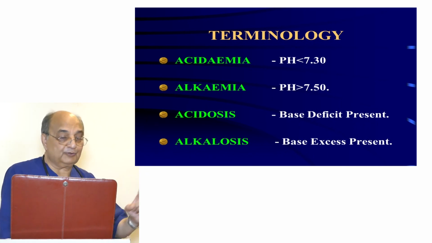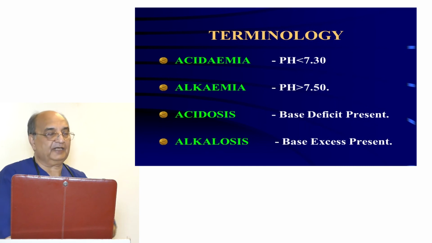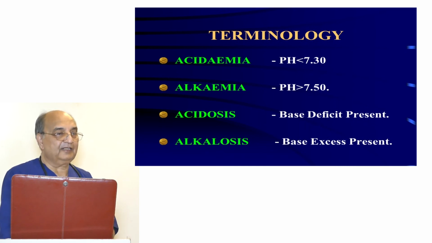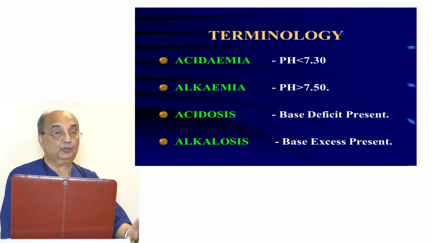It's not alkalosis, until and unless we look at the base deficit. So if there is a base deficit present, then we label it as acidosis. It means when you look at the ABGs at a cell level, then you can label it as acidosis. When the base excess is present in addition to alkalemia, we label it as alkalosis.